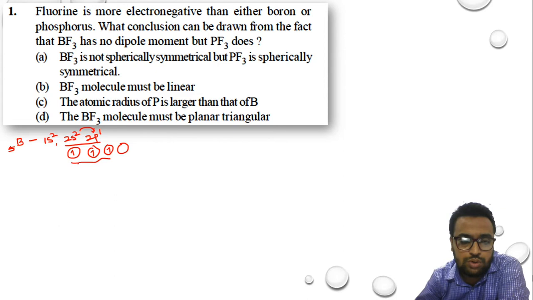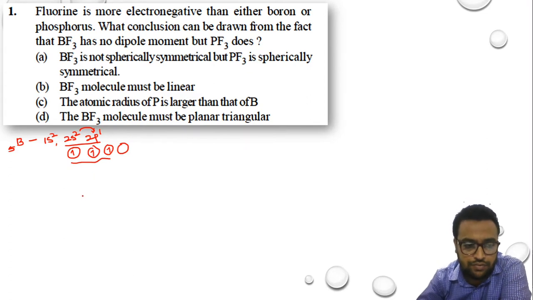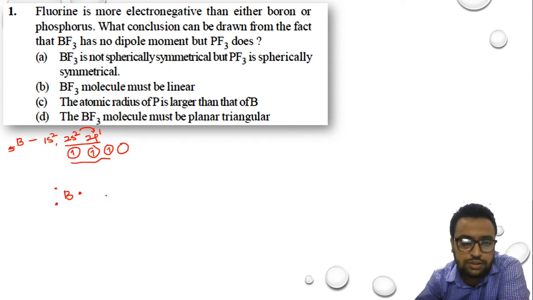Our main motto here is to understand that boron has 3 electrons in its outermost shell, which can react with fluorine. So if I draw boron with 1, 2 and 3 electrons, boron is with 3 electrons.